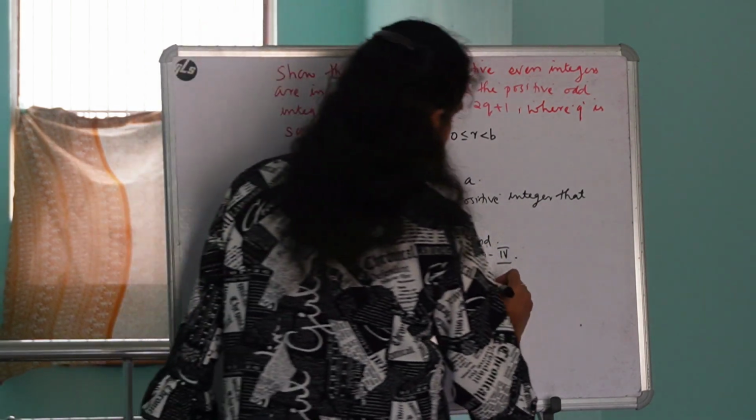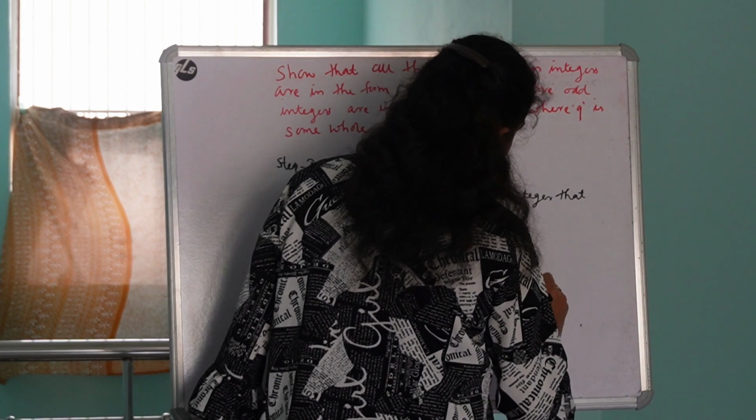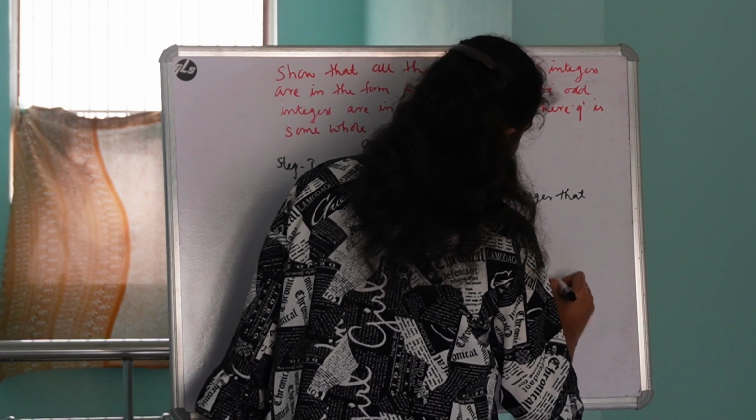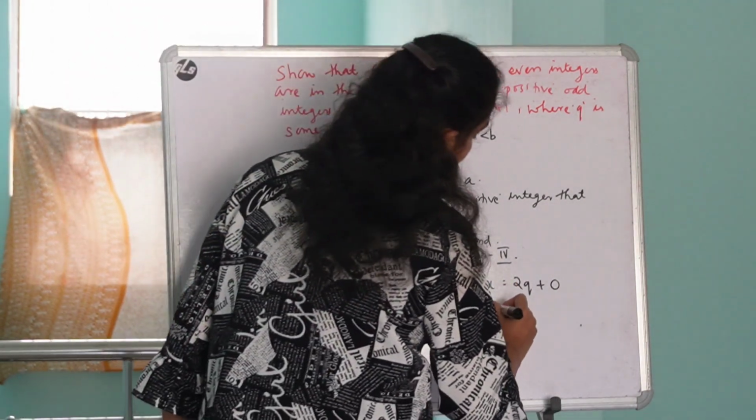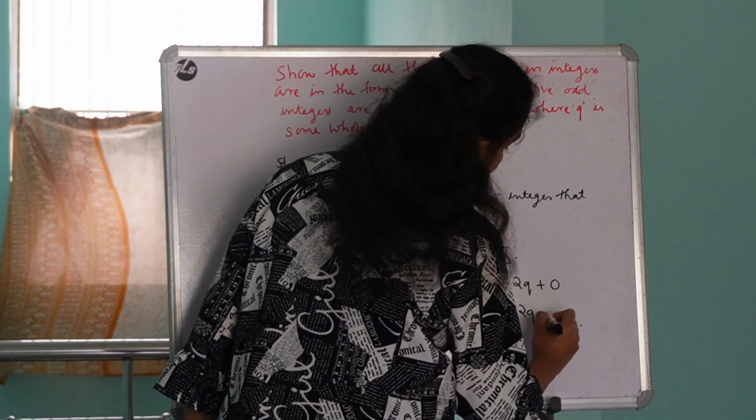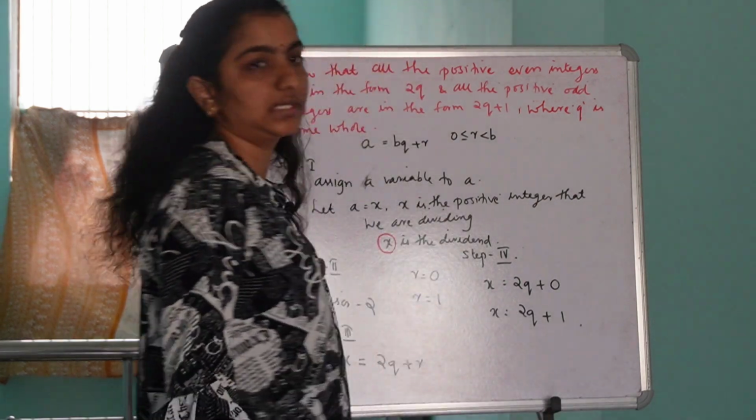For r. That is, x can either be in the form 2q plus 0, or x can be in the form 2q plus 1. Is it clear, guys? Yes.